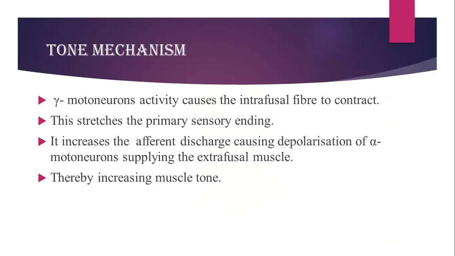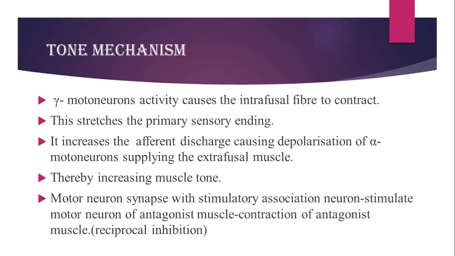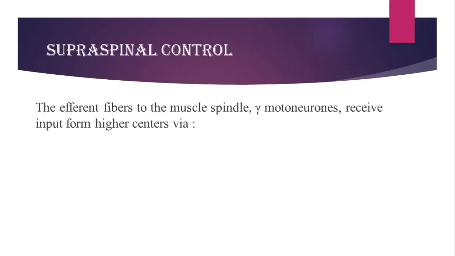Now, according to the activity, whenever you require more amount of reflex, more amount of tone, this discharge will be accordingly adjusted. Now, you have the reciprocal inhibition inside our body. So, whenever there is a contraction of one group of muscle, the antagonistic muscle will be inhibited. And due to this, the change in the position is possible and the movement is possible. So this is how the spinal cord is going to control the muscle tone via the stretch reflex.